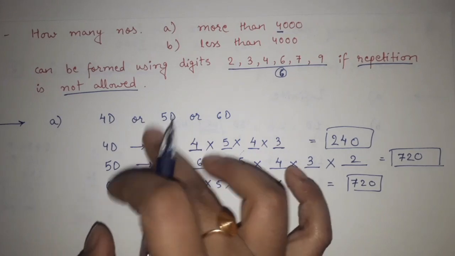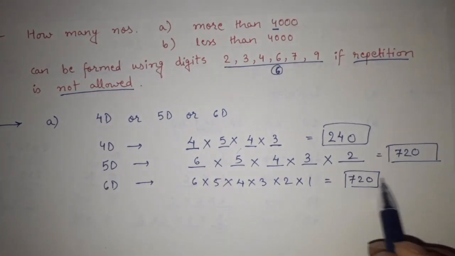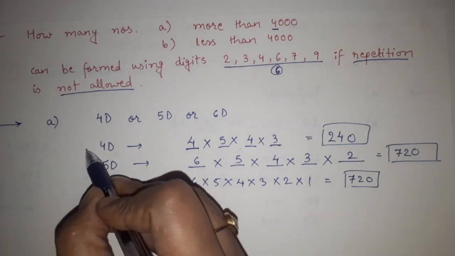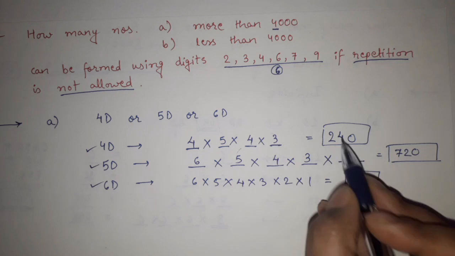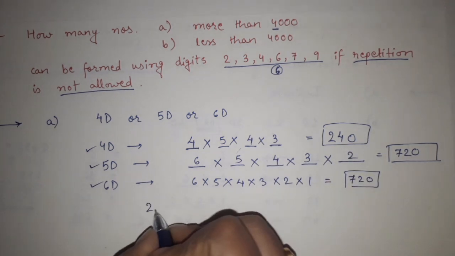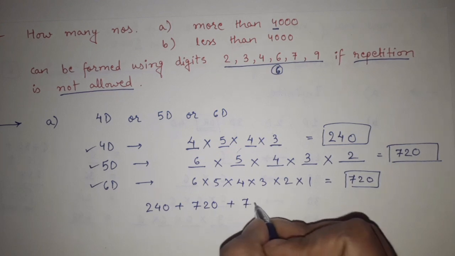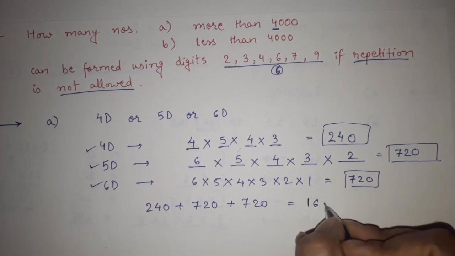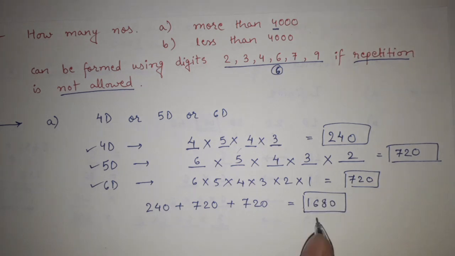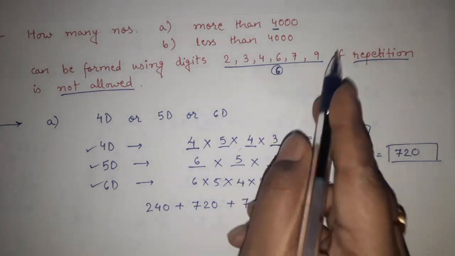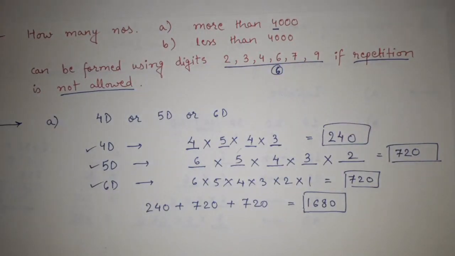So how many numbers more than 4,000 are possible? These 3 possibilities. Now again, it can either be 4-digit or 5 digit or 6 digit. So 'or' is there, so we have to do addition. So 240 plus 720 plus 720 will give me 1680. That means 1680 numbers are possible with the help of these digits that can be more than 4,000.